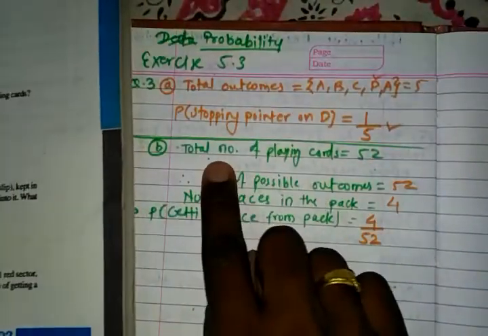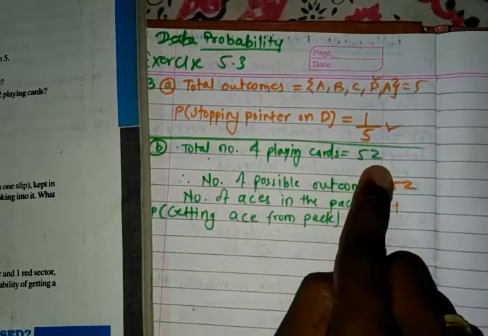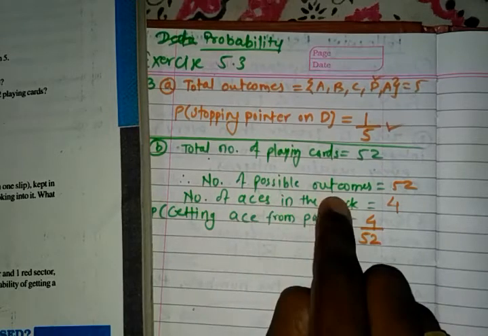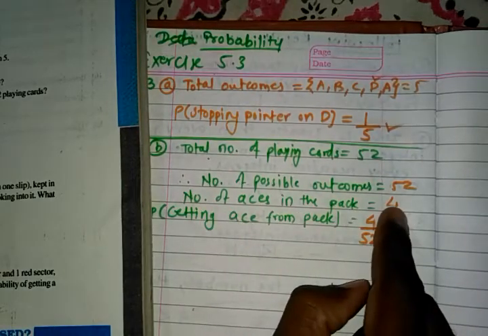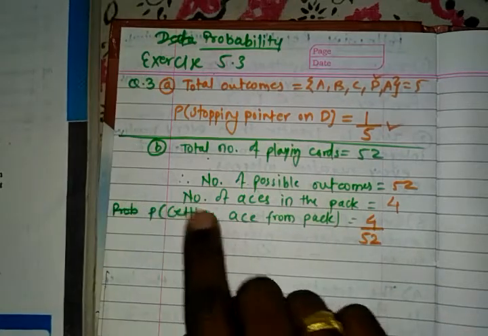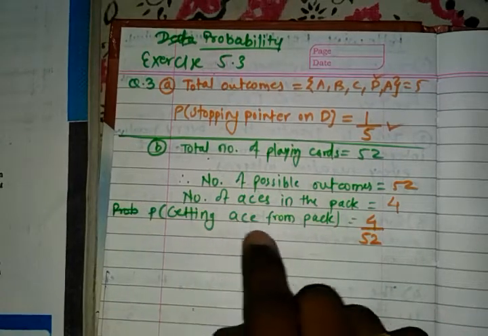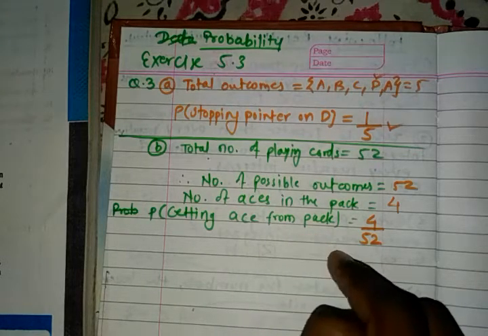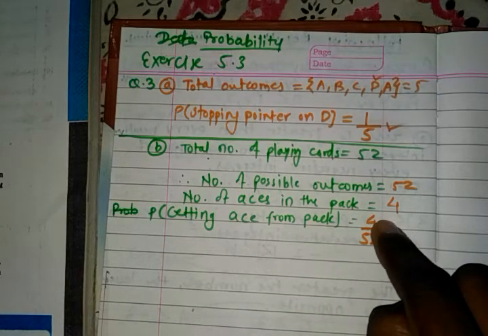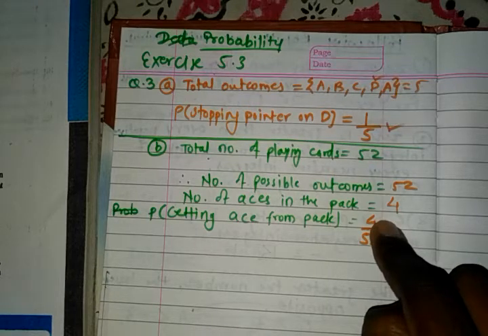So I have written here the total number of playing cards is equal to 52, number of possible outcomes is also equal to 52, and number of aces in the pack is equal to 4. So now we have to find the probability of getting an ace from the well shuffled deck of 52 cards. That is, out of 4, that card may be taken.